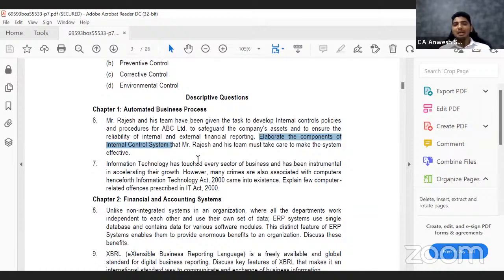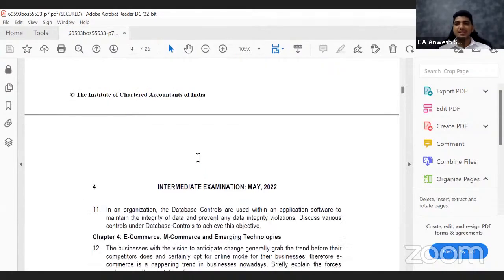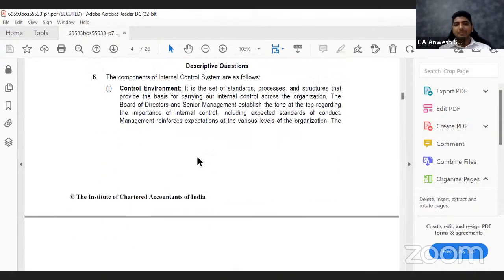Now, you know that the management's mentality is not to be very transparent. So when they say there are two books, that means something is not correct. So that is a trigger for you to analyze. So they are talking about whenever you're going to audit or go to an entity, what are the components of internal control system? I'm going to take you through the answer, because the same answers are there in your study material as well. But let us understand each point one by one.